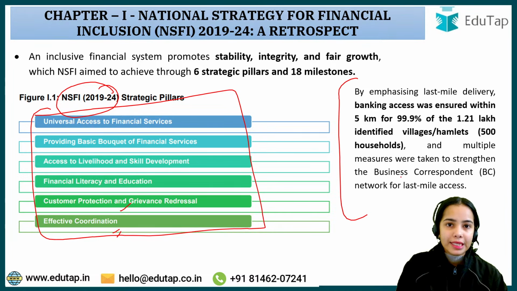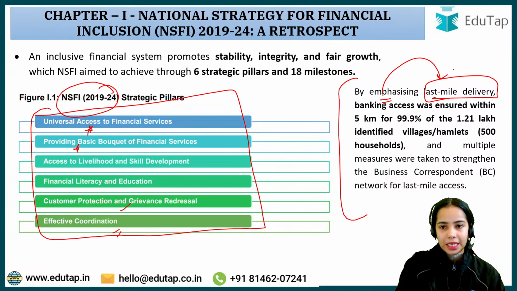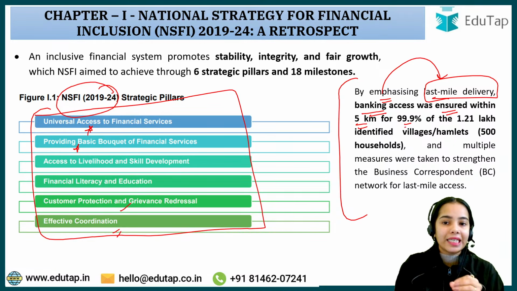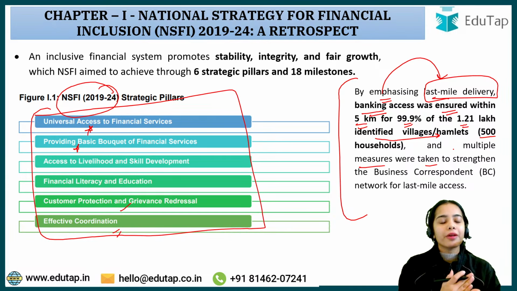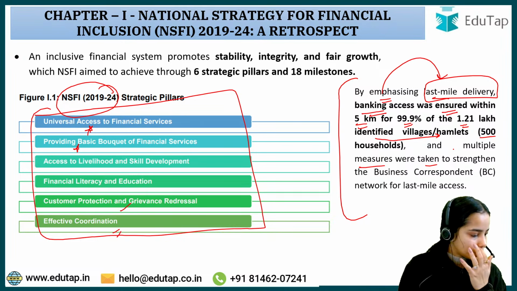Now coming to the achievements that have happened. By emphasizing on last mile delivery, on access, on providing a basic bouquet of financial services, banking access was ensured within 5 km for 99.9% of the 1.21 lakh identified villages or hamlets. Hamlets are groups of 500 households, and multiple measures were taken to strengthen this. Now, do you think that banking infrastructure is present in every village, in every hamlet? Can we say so? Yes or no?